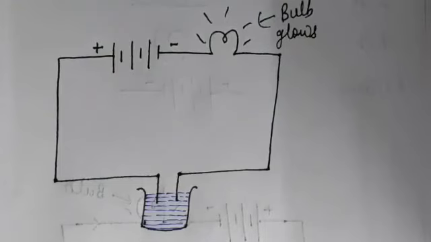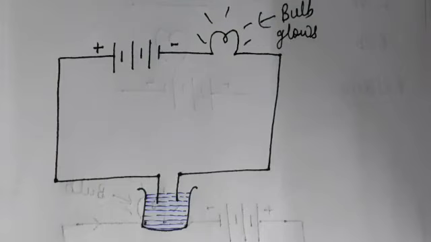And if you take lemon juice in place of tap water, then on taking lemon juice the bulb also glows. It means the lemon juice also conducts electricity. So the water which contains impurities can conduct electricity. Like tap water, pond water and river water, they contain impurities such as salts and minerals. So they are good conductors of electricity.